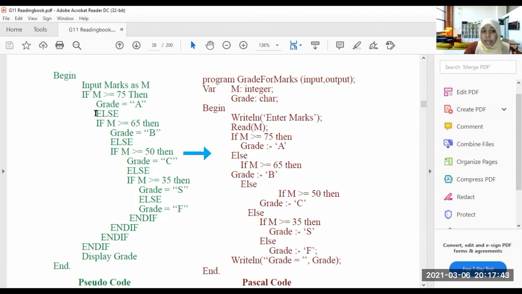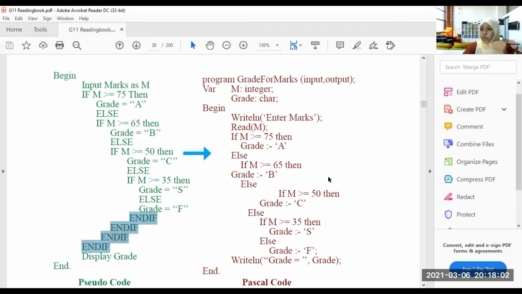Now see how many ifs are there here? 1, 2, 3, 4. So how many end ifs are there? 1, 2, 3, 4 end ifs are there.